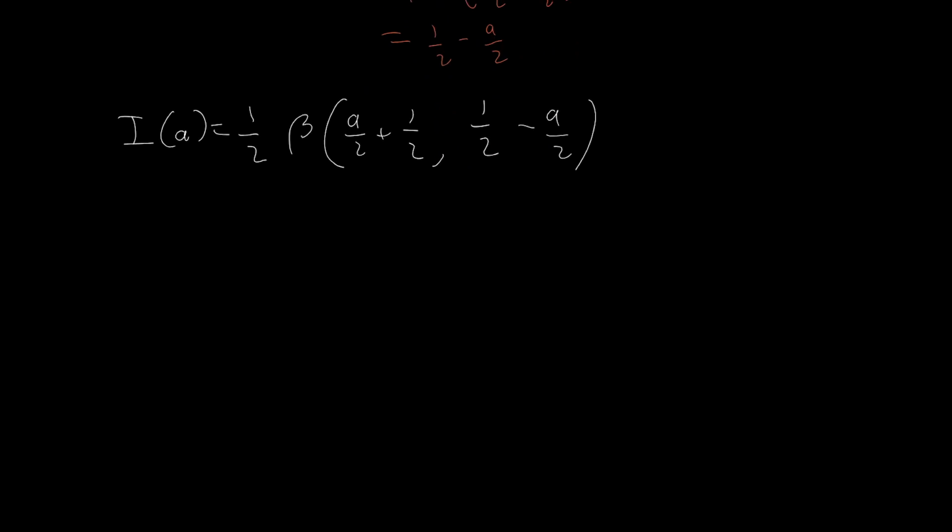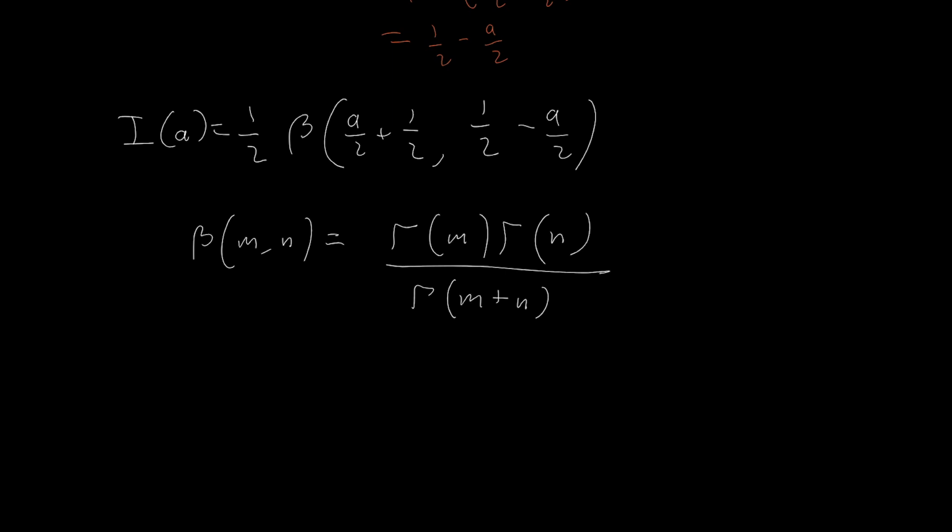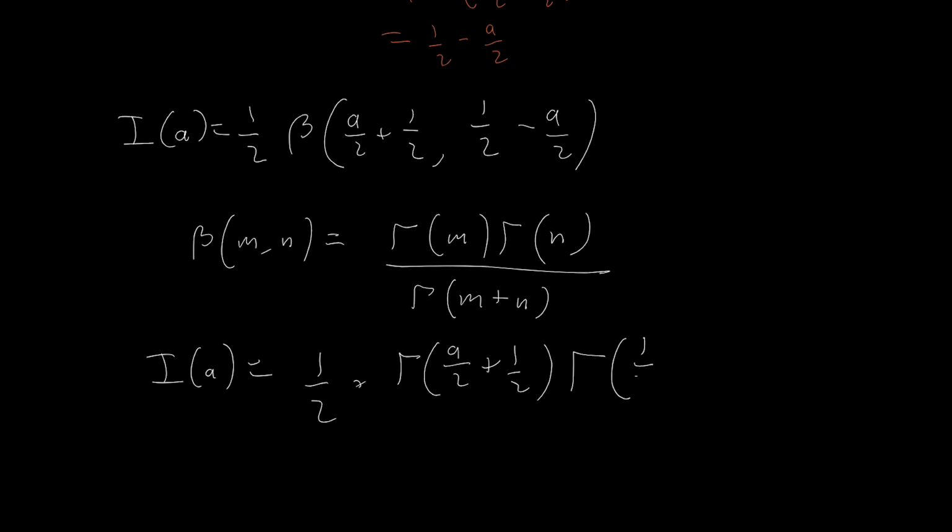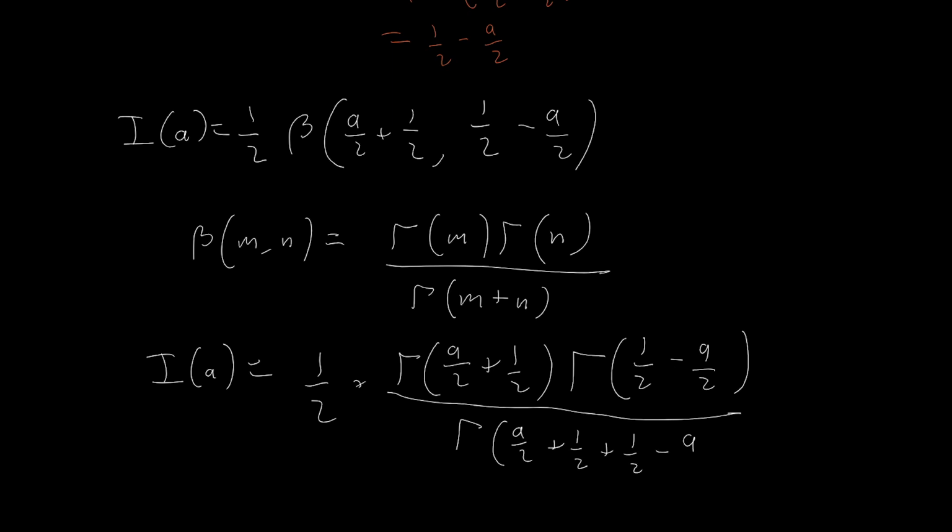Another way that the beta function can be expressed is in terms of the gamma function. So beta of m, n is equal to gamma m times gamma n over gamma of m plus n. So using this, we have I of a equals a half times gamma of a over 2 plus a half, gamma of half minus a over 2, divided by gamma of a over 2 plus a half minus a over 2.